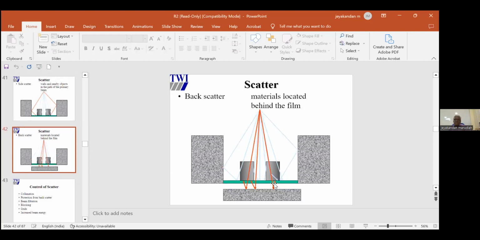The third one is very important, back scattering. See, what is meant by back scattering? When you are taking the radiography on your floor or on the ground, the radiation will hit the ground and come back. The problem with back scattering is it can create unwanted dark images. It looks like porosity in the radiograph. So as per section 5, you should know whether the back scatter is present or not. How do you know the back scattering is present?